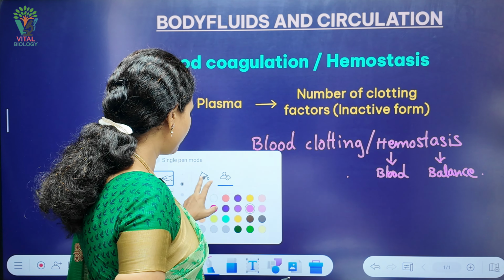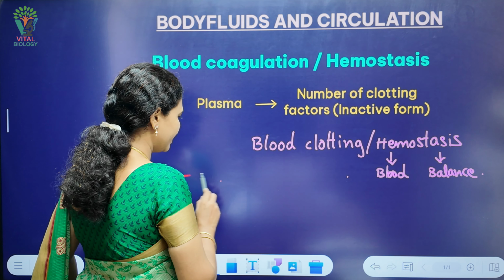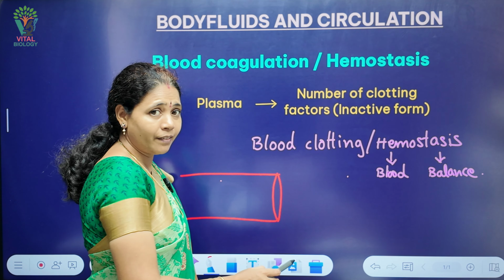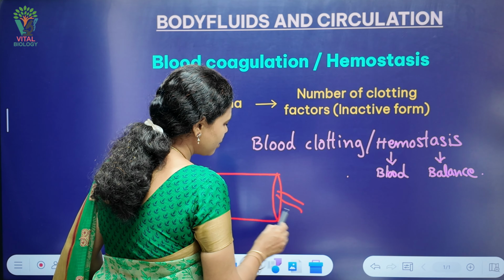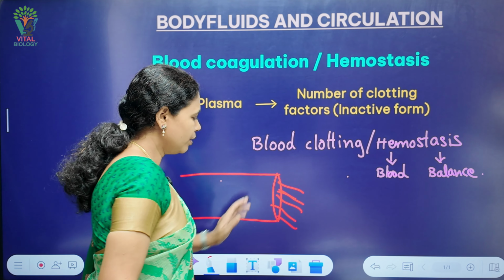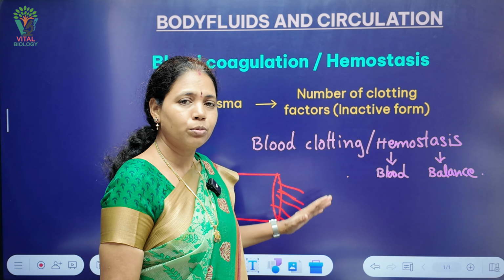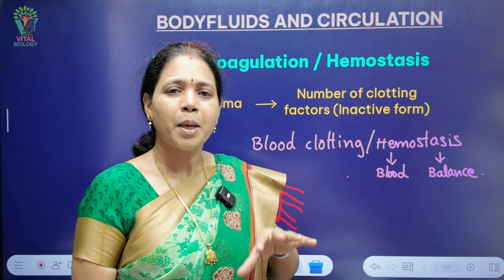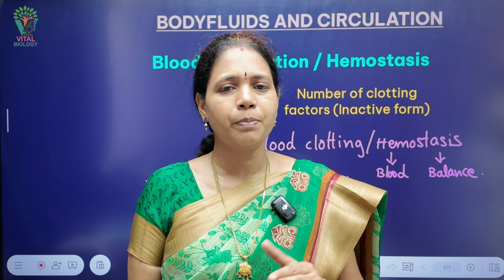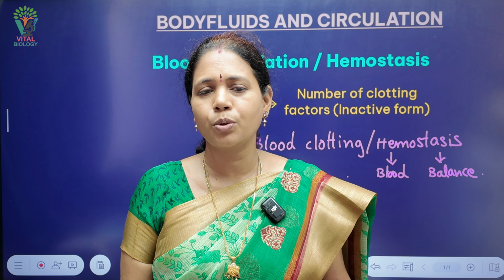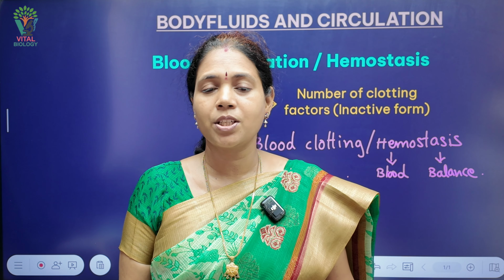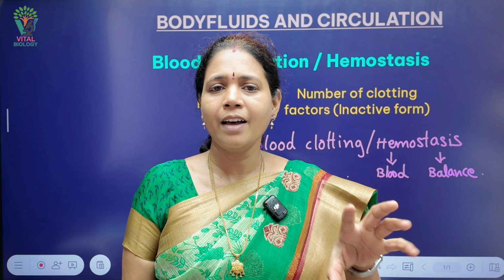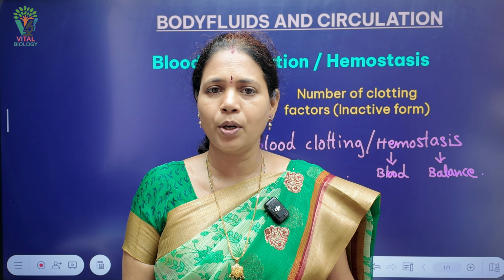Suppose this is a blood vessel, and it got ruptured. Whenever it ruptures, definitely the blood will start coming out. If the blood continues to flow outside, the loss of blood may result in imbalance in our body. As we know, blood plays an important role in transportation of several materials in our body. So blood should maintain an average volume of 5 liters in our body.